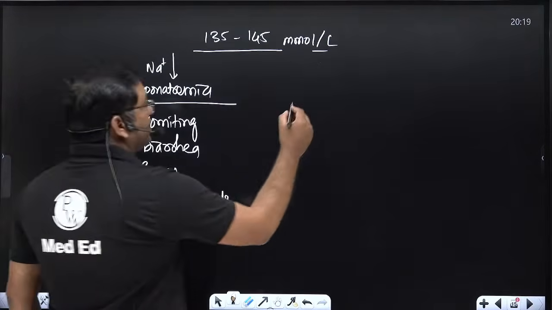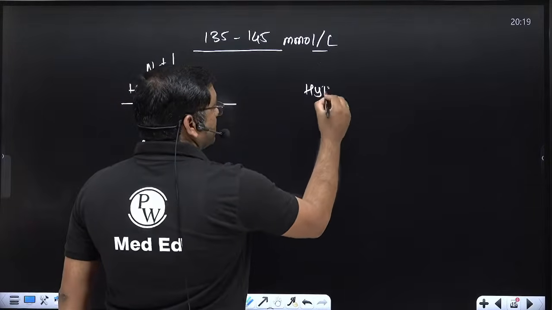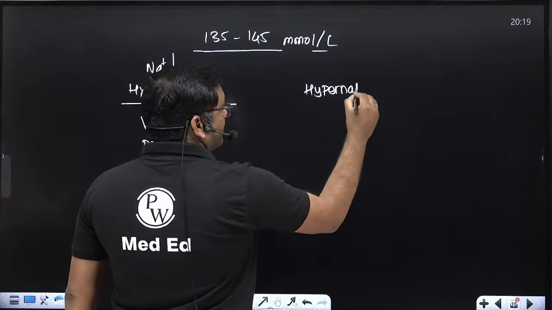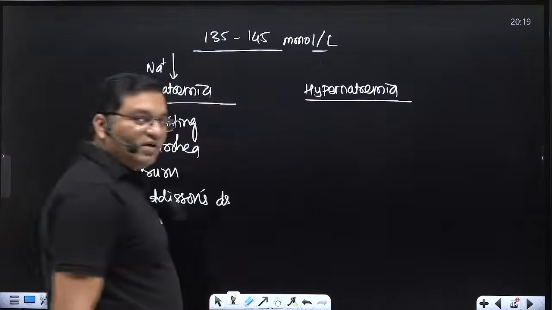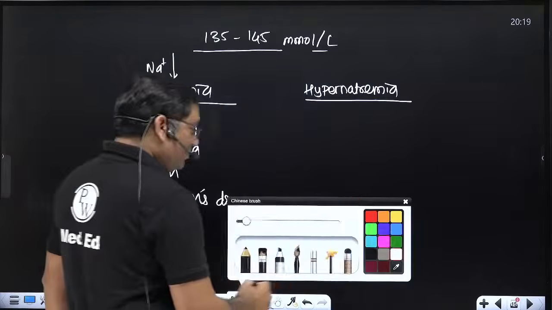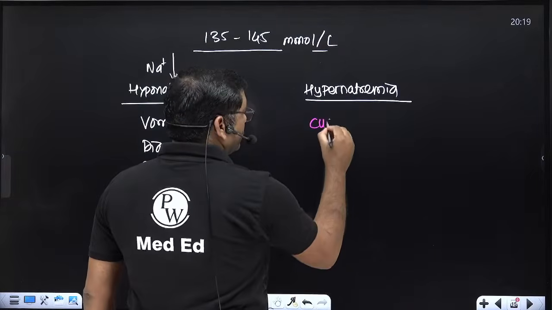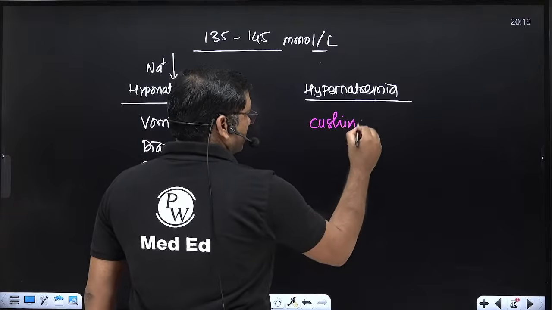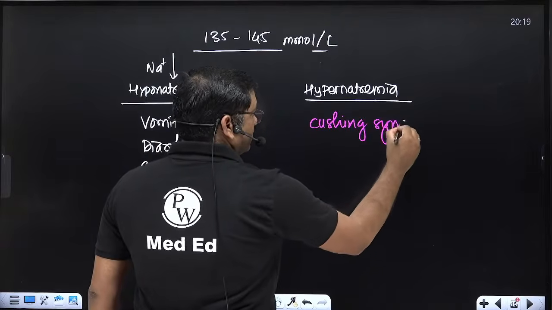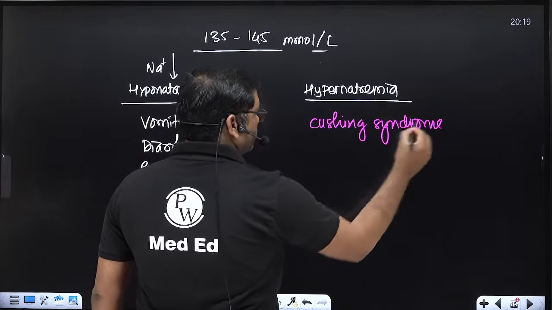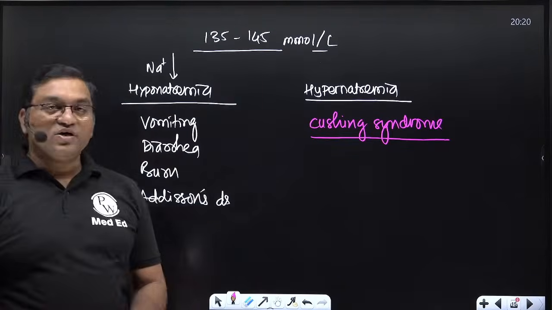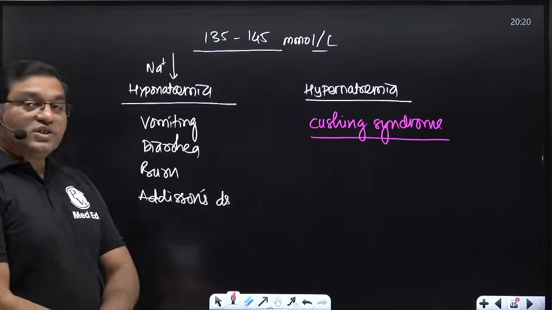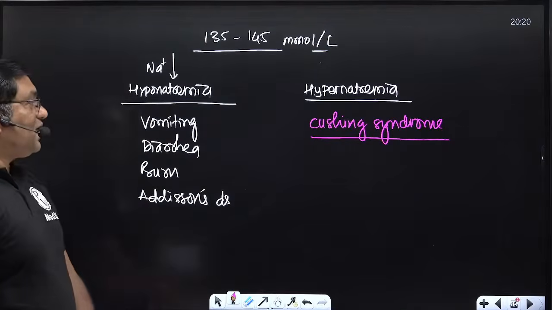And hypernatremia: there is increase in the sodium level, which occurs mainly in Cushing syndrome. Also in Cohn's disease, or Cohn's syndrome, there is primary hyperaldosteronism. The aldosterone level increases and that causes hypernatremia.